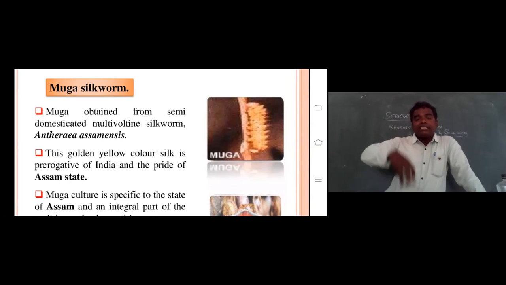Muga silk culture is specific to Assam. Muga is equal to Assam, Assam is equal to Muga. Around 70 to 80% of the employed people depend on the production of Muga silk in the Assam state.